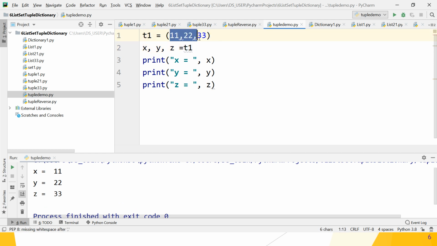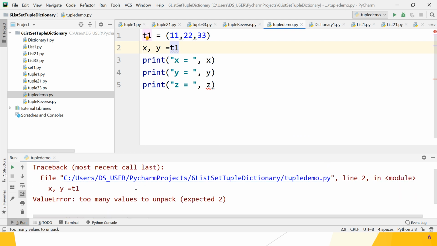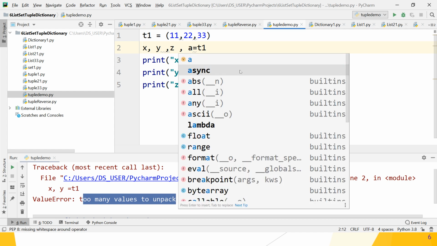That means we can unpack the tuple, but what is the condition? Whatever the number of elements, that many variables must be on the left hand side of the assignment operator. Let's check. If the tuple contains 3 elements and we catch it into 2 variables, is it possible? Let's check whether it is possible or it gives you an error. Yes, guys, it gives you a ValueError: too many values to unpack. Okay, great. But what happens if there are more than 3 values? Let's check.